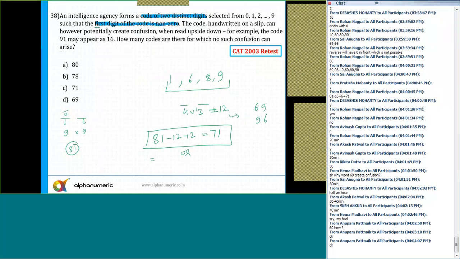So either you go in this way, or you can say, if I'm including 0, then you can say 81 minus 16 plus 6, which is equal to 71. So both the ways you will get the same answer, that is option number C. Is that clear to all of you now?